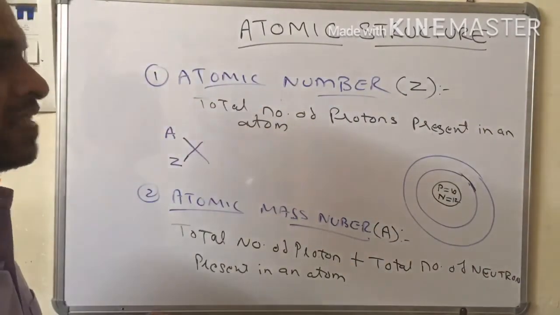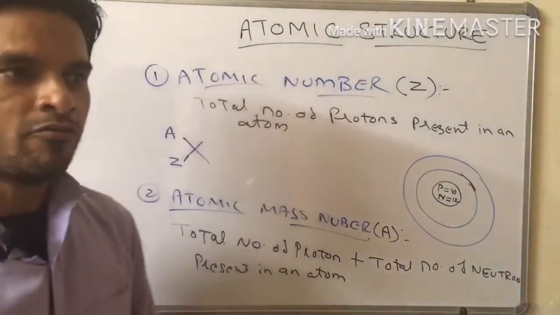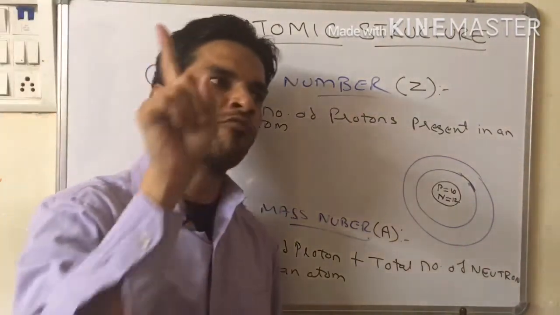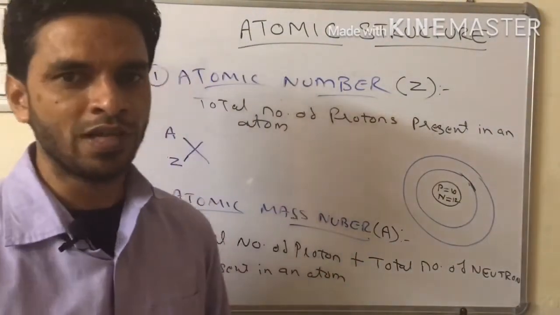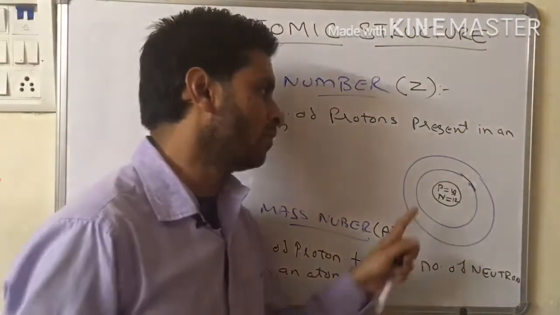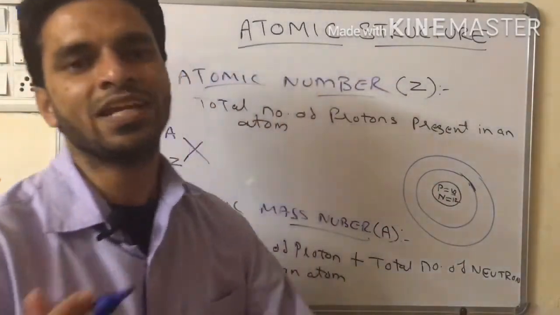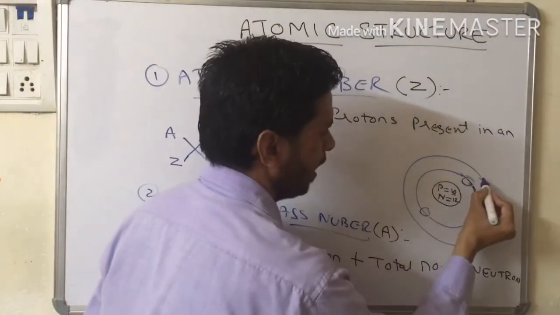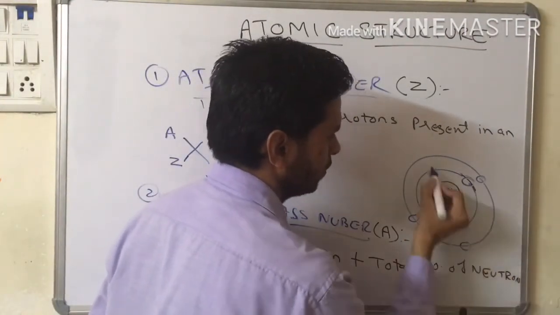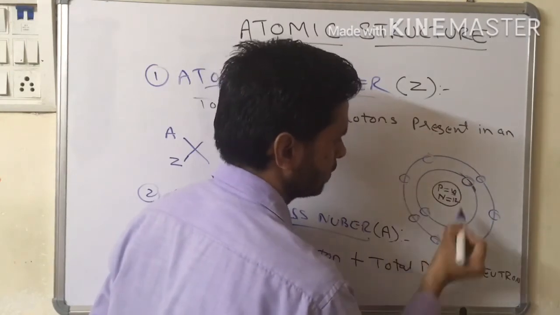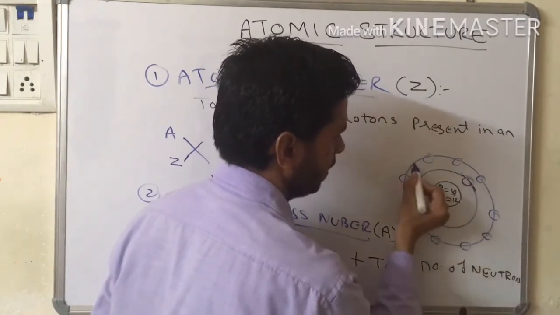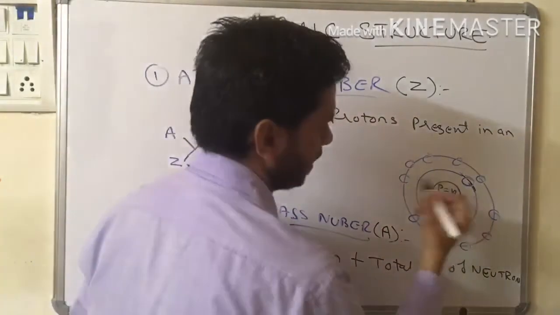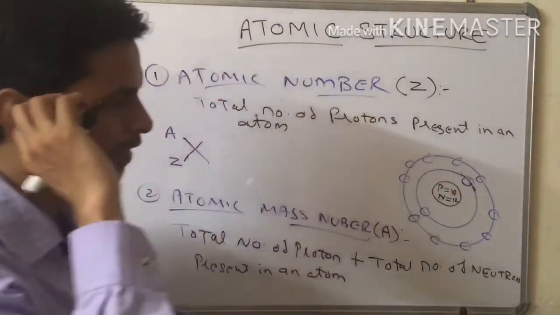As I told you before, every atom in nature is electrically neutral. Why? Because the total number of protons is equal to the total number of electrons. If this atom contains 10 protons, it will also contain 10 electrons: 2 here and 8 in the second shell. So protons are 10, neutrons are 12 and electrons are 10.